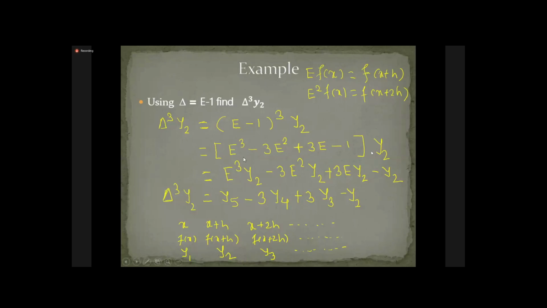Come to the next example then. Here we are going to find a higher order difference. We want the fifth order difference of u0 without a difference table. So the trick is whatever we did in the last example.